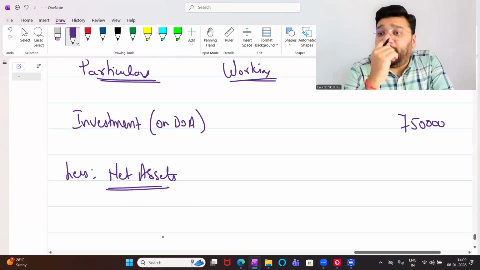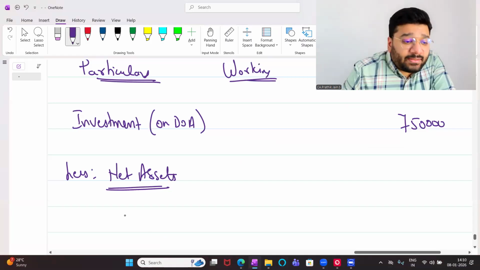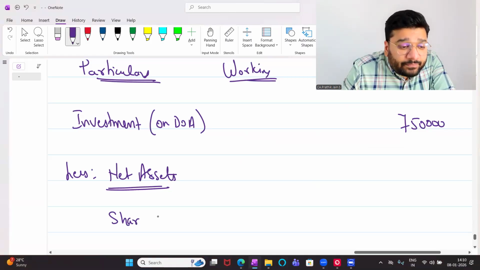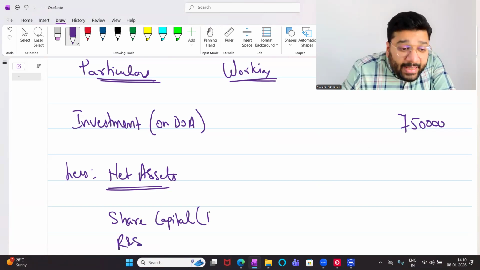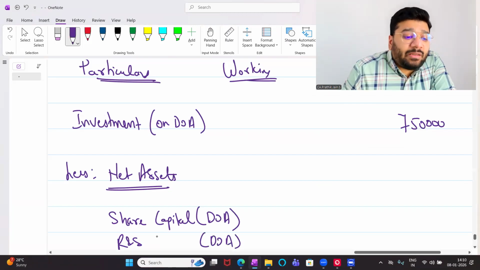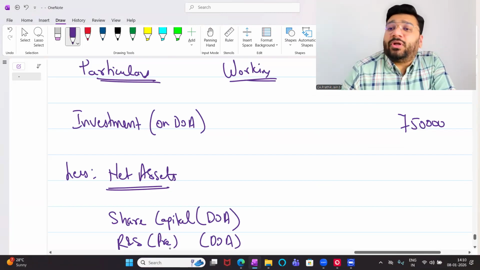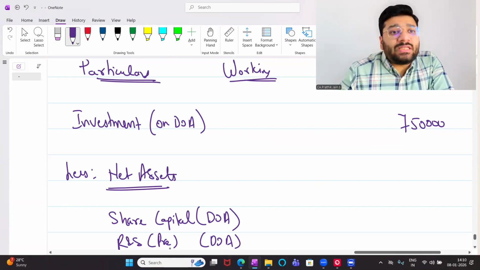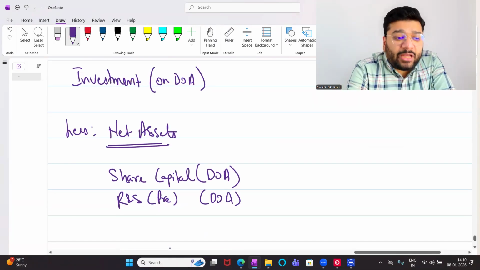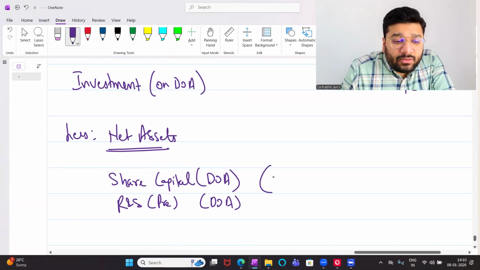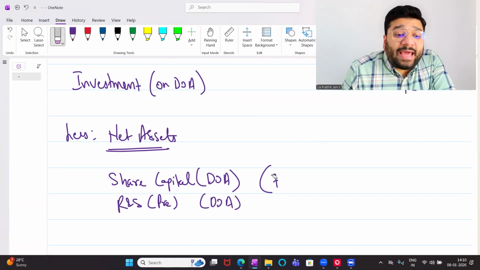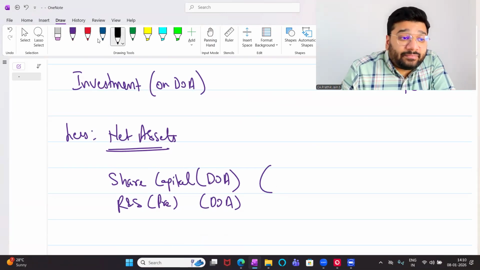Net asset comprises of how many items? Two items. One is share capital and reserve and surplus. Both on which date? Date of acquisition. Can I say reserve and surplus here is pre-acquisition profit? Yes. Now, what is the total share capital of S Limited? 10 lakh rupees.